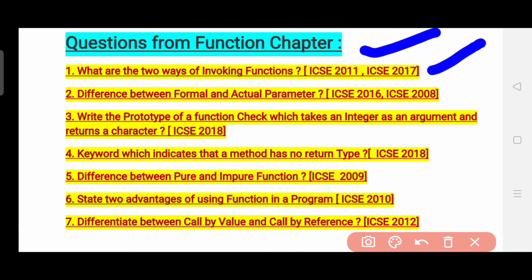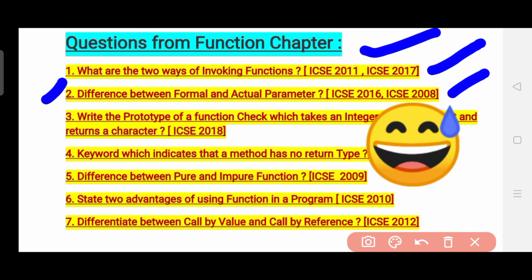The second question is the difference between formal and actual parameter. It is also an important question because you can see that it has been asked twice, in the year 2016 and also in the year 2008. So you will see that there has been a gap of 8 years. Don't think that it will not come again after 8 years. Just see that it is an important question.